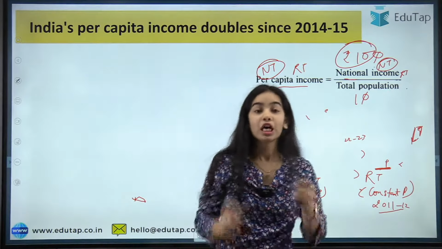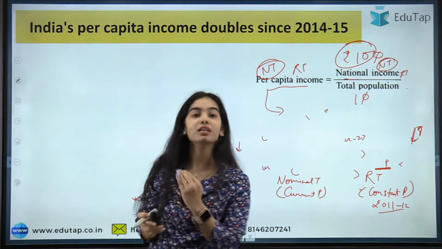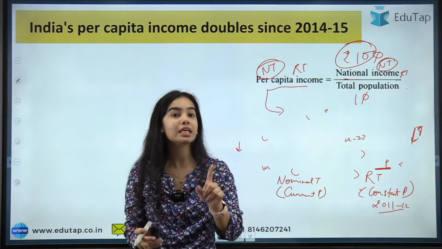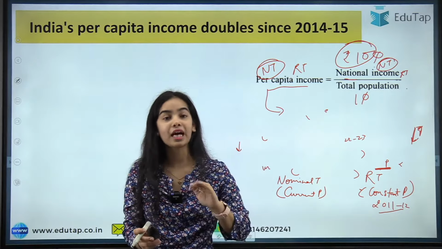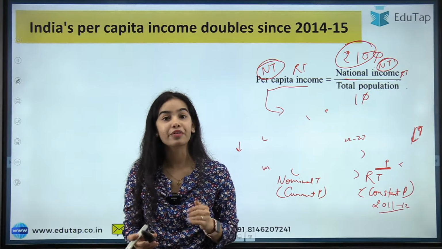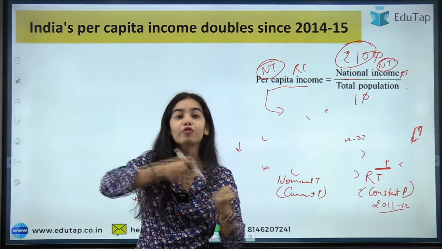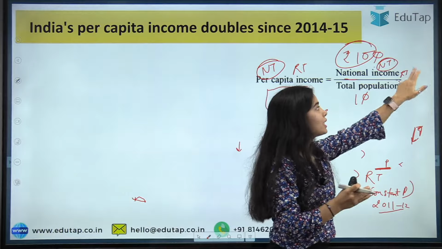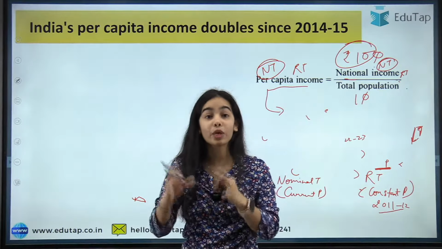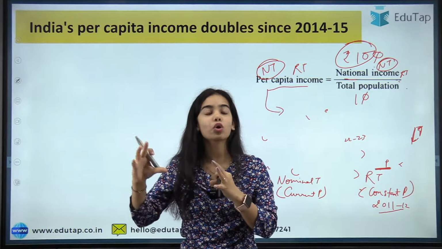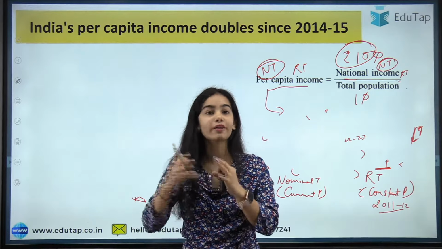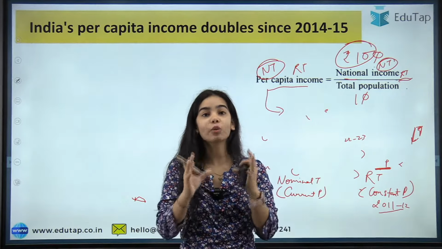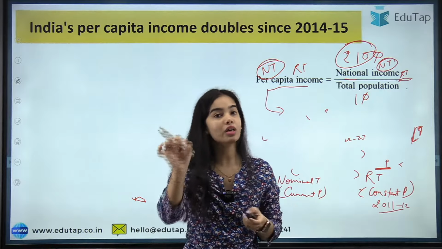The nominal terms carry the inflation with them, and that's why nominal terms do not give us the right picture of the production and income being generated in our country, because the current prices are inflating the national income. While in real terms, the national income gives us a better idea that the production is increasing, and the current prices or the inflation is not affecting the national income, so it gives us a truthful picture without taking into account the negative effects of inflation.